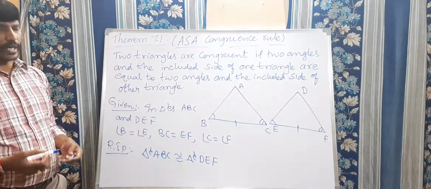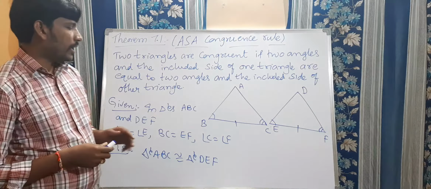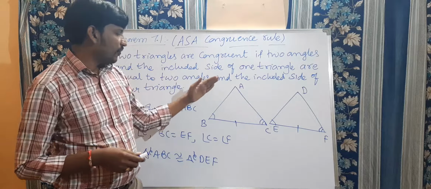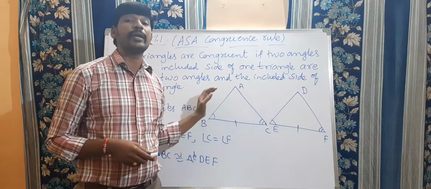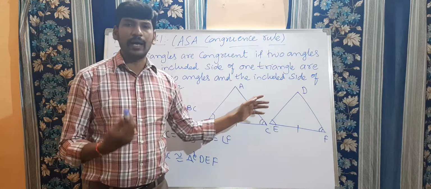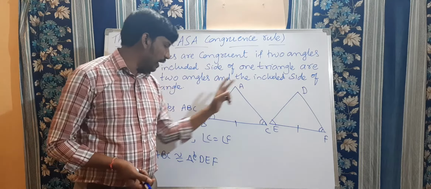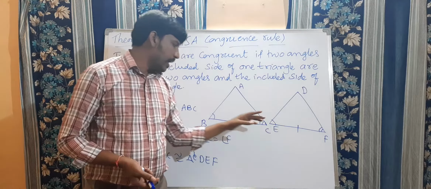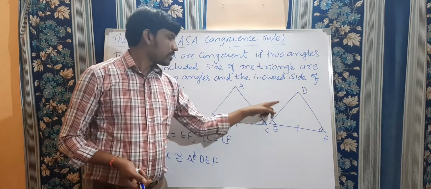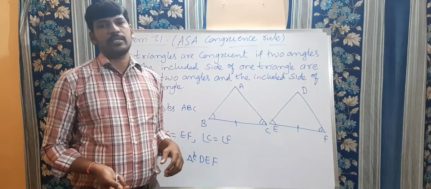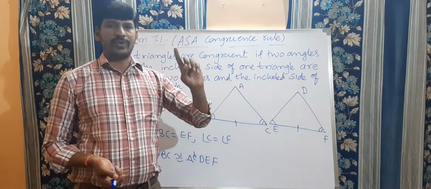So to prove this one, three conditions will arise. Let us take the first condition: if AB is equal to DE, what will happen? AB is equal to DE, angle B equal to angle E, and BC equal to EF. Side, angle, side is by SAS congruence rule. We can say that these two triangles are congruent to each other. That is the first condition.